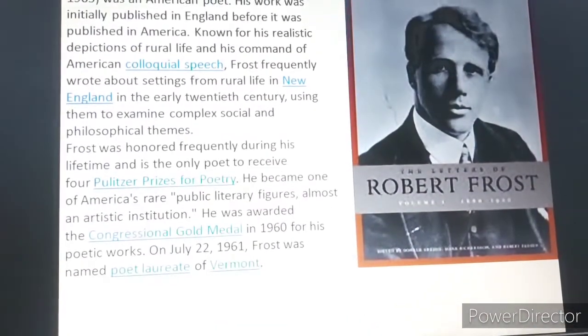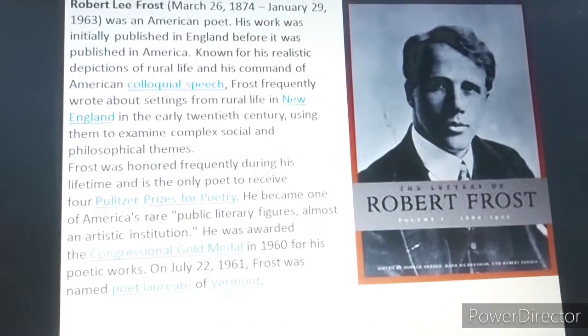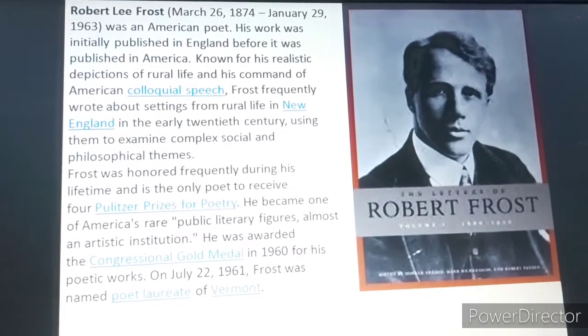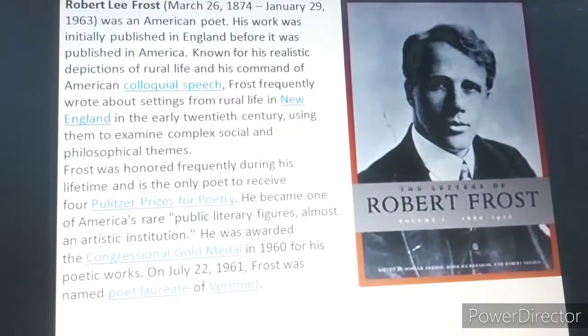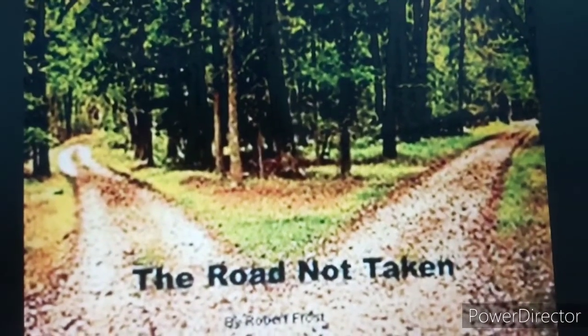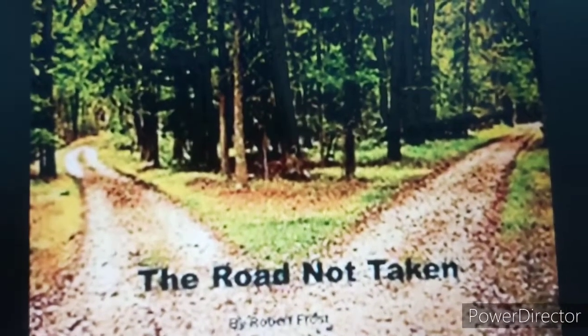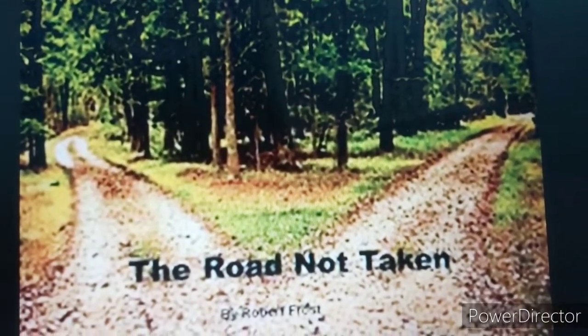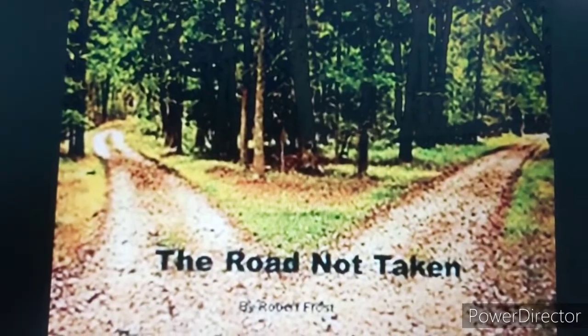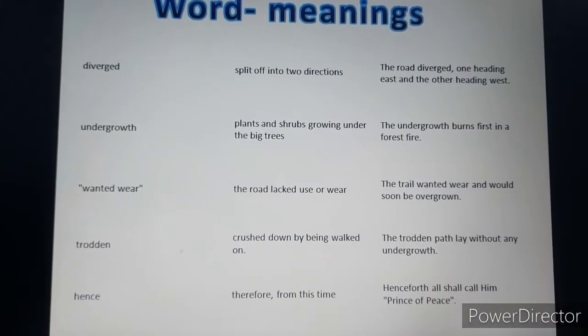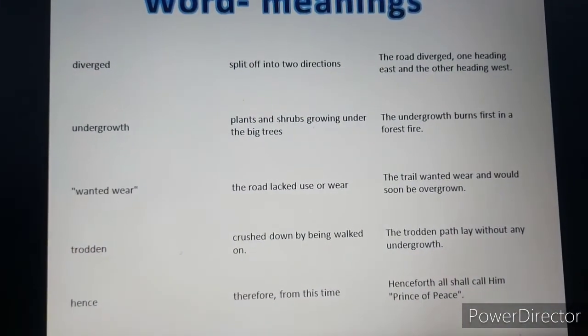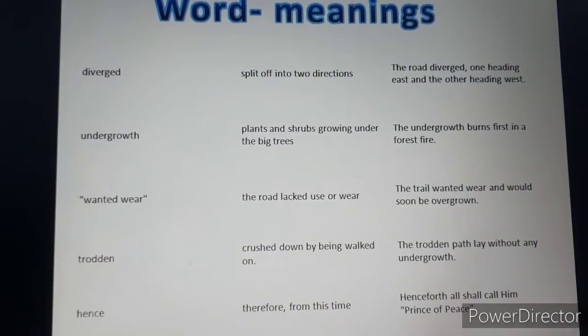Okay, so this was a small introduction of the poet. Now we will go further, and we will have the poem, The Road Not Taken, written by Robert Frost. Before moving towards the poem, first of all let us have the word meanings of the poem.